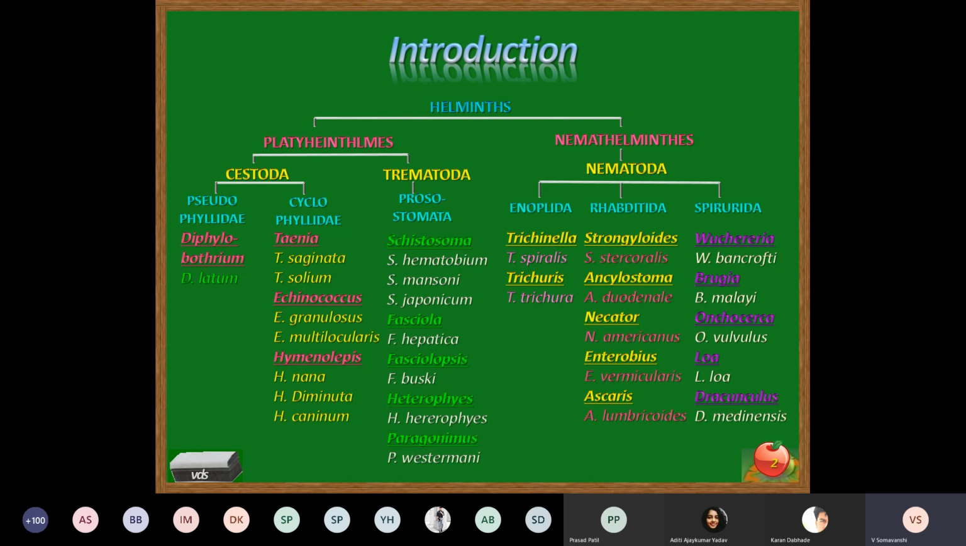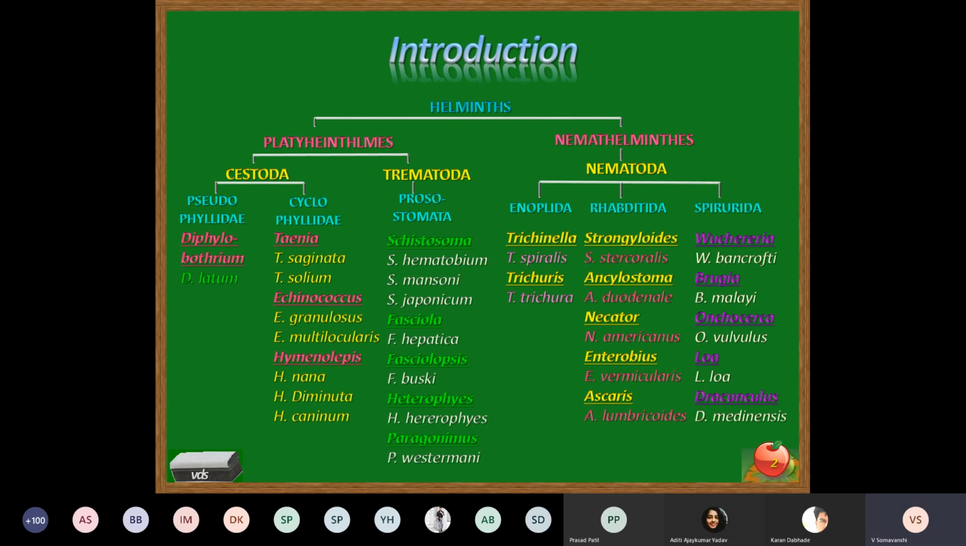These are some of the important cestode parasites which infect human beings either as a definitive host or as an intermediate host. Out of them, we are going to study only Taenia in more detail, Taenia solium and Taenia saginata, and Echinococcus granulosus, which are said to be the most important members of this group that infect human beings.